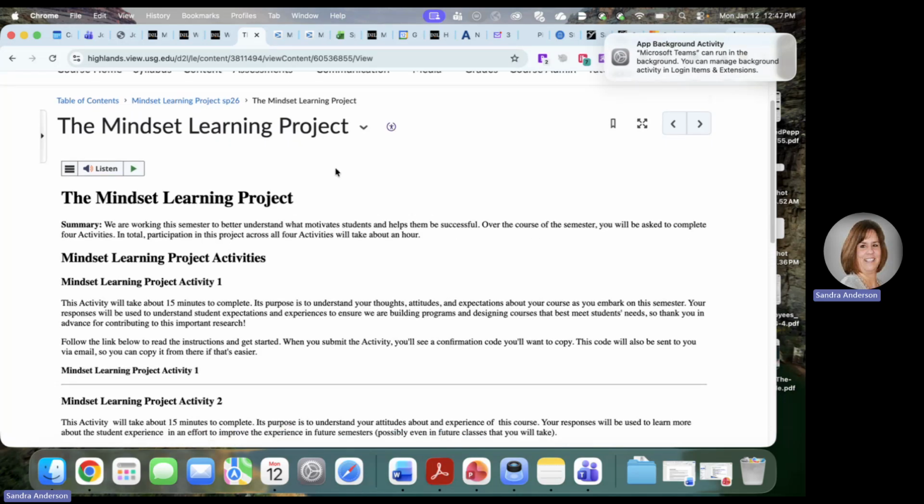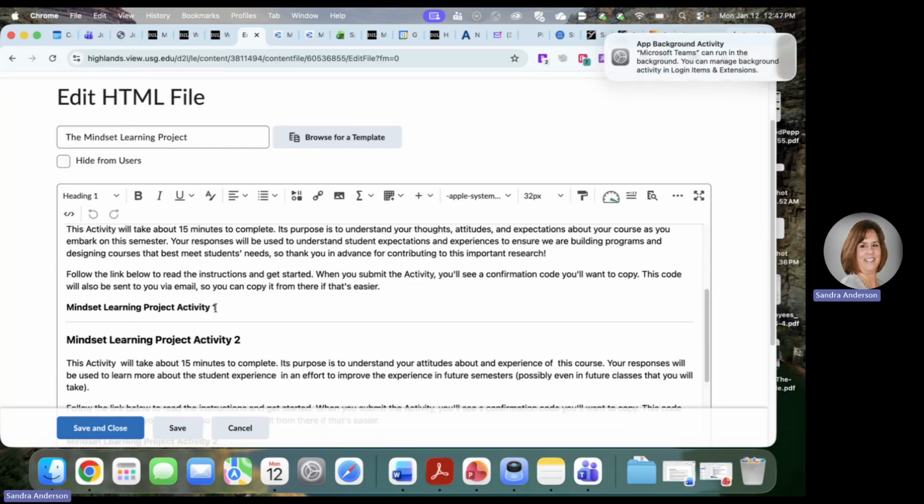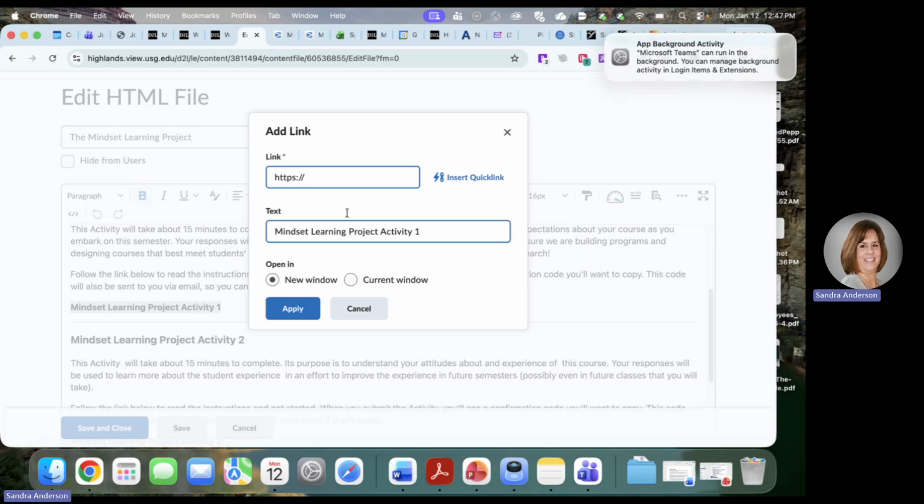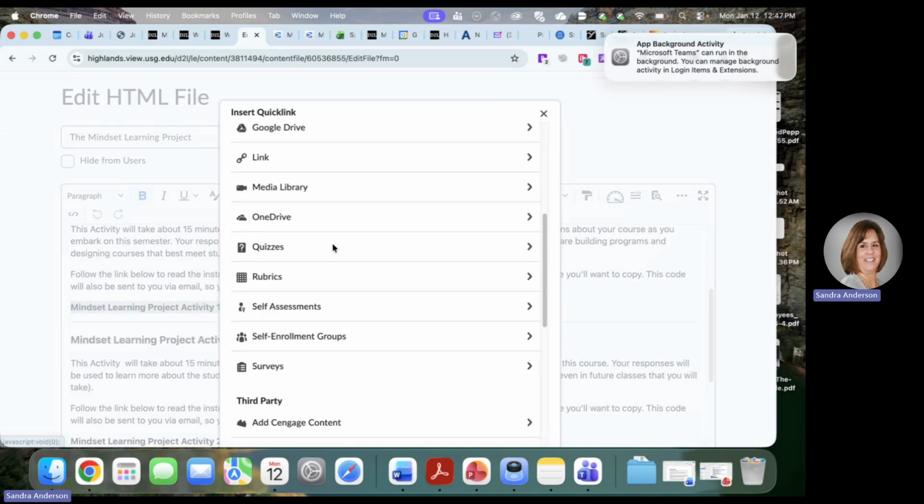Do you remember that we had to go in and set each of the links? This must be an old one, because they stay set in my course. So just highlight that and click on link. This should do it. Insert quick link and go to the quiz.